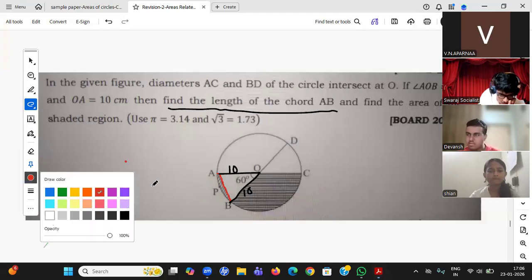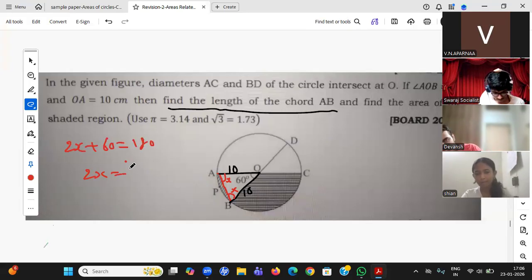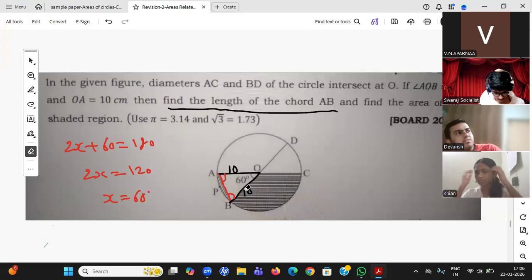So what is the next property of isosceles? Sir, if both sides are equal, then the opposite angles will be the same. This will be x, this will be x. Now angle sum property: 2x plus 60 equal to 180, 2x equal to 120, x equal to 60. That means this question has been converted to which triangle, Ponnappa? Equilateral triangle. So in an equilateral triangle, this is 10, this is also 10.